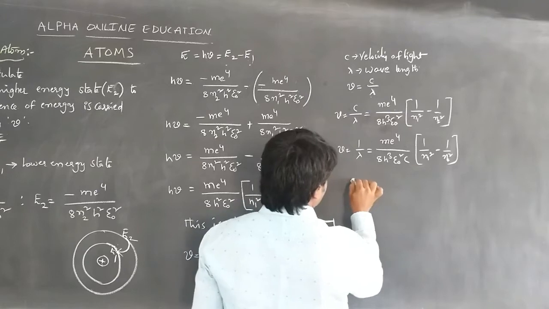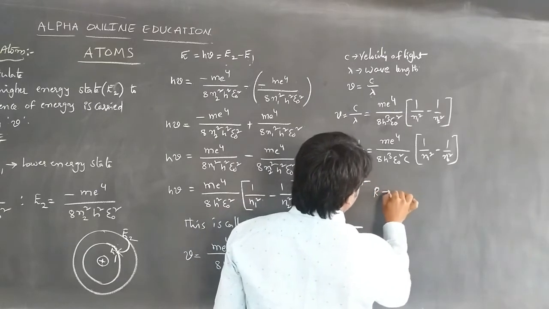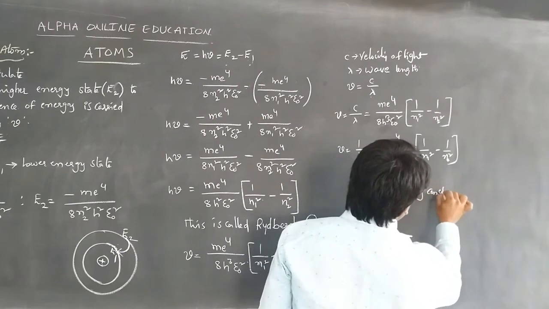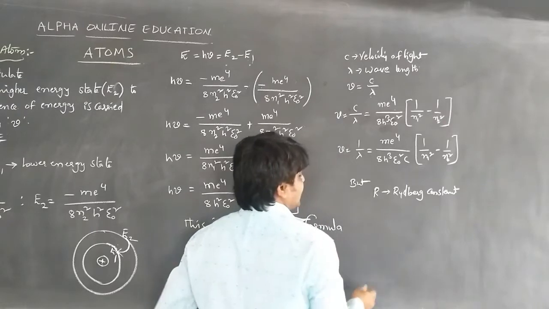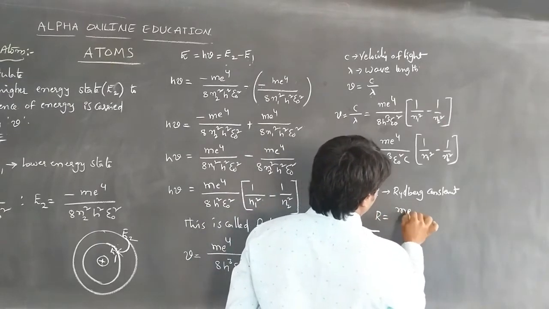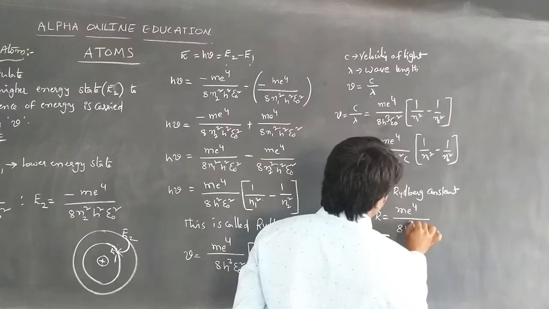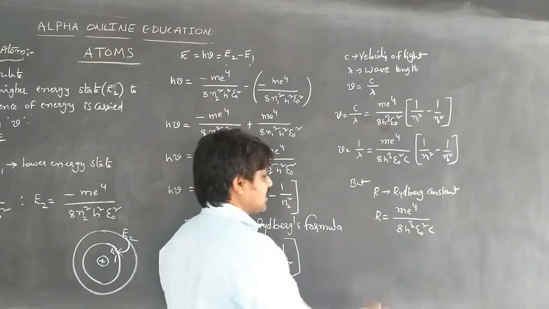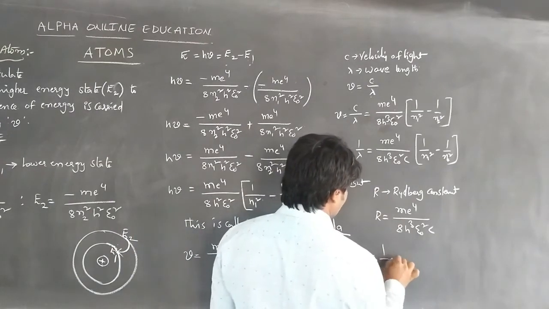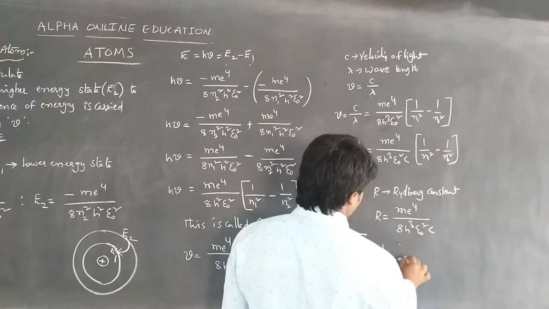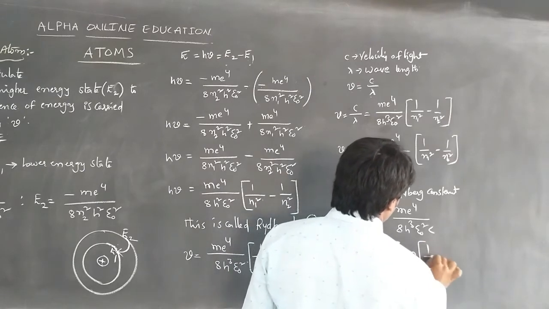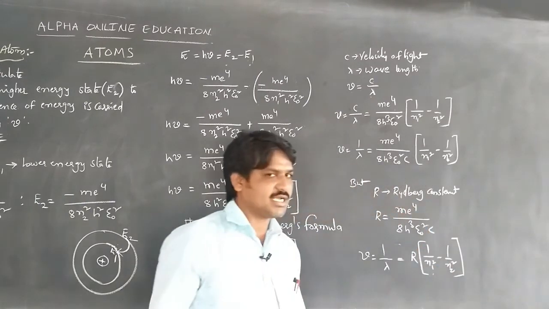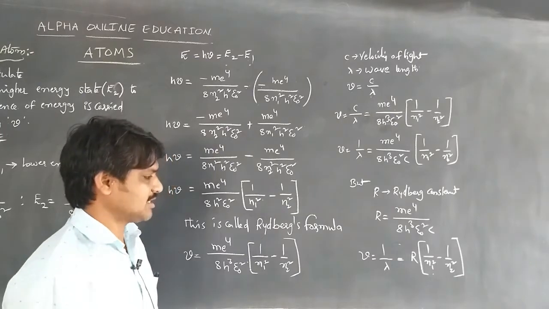Here R means the Rydberg constant, readily identified: R is equal to m e power 4 by 8 h cube epsilon naught square c. So we write nu is equal to 1 by lambda is equal to R into 1 by n1 square minus 1 by n2 square. Here R can be considered as the Rydberg's constant.